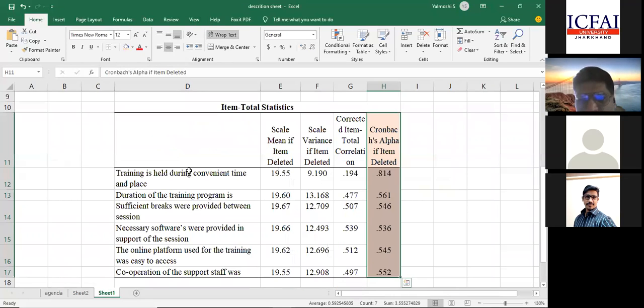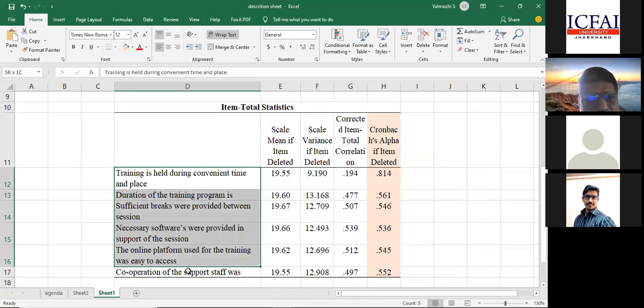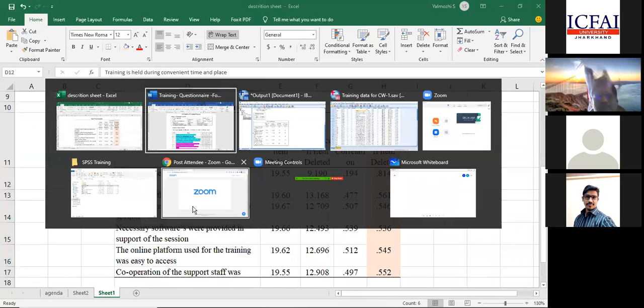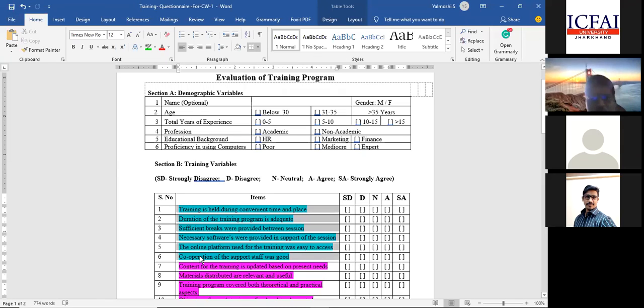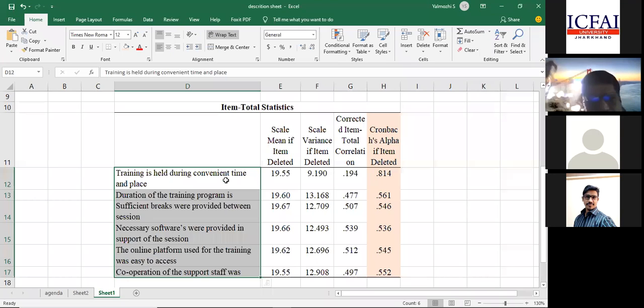These are all my items: 1, 2, 3, 4, 5, 6. These are the 6 items which we have selected for our construct. Now, if I remove the first item, my Cronbach alpha value will go up to 0.814. If I remove the second item, it will be 0.561.